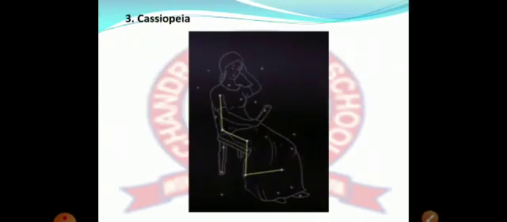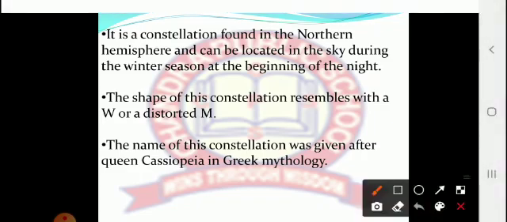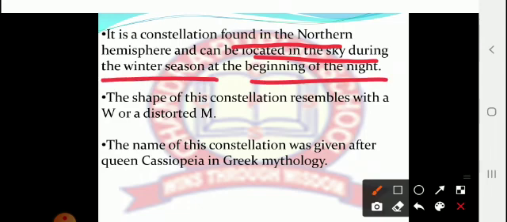Now our third constellation is Cassiopeia. This is the diagram of the Cassiopeia constellation. It is a constellation found in the northern hemisphere and it can be located in the sky during the winter season at the beginning of the night.